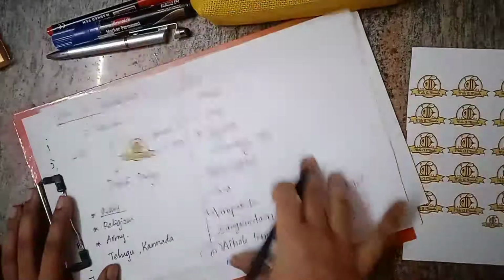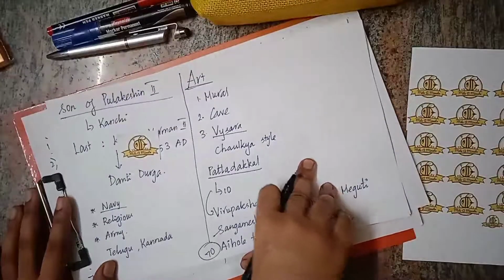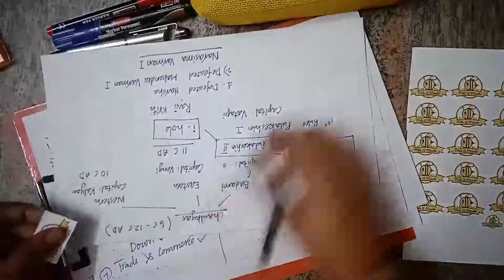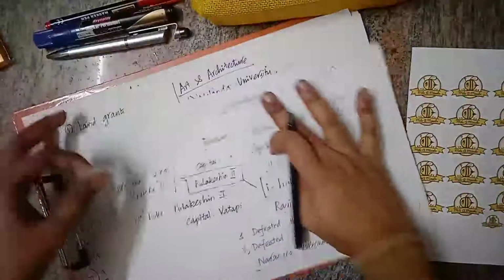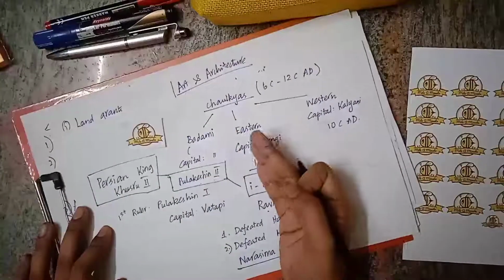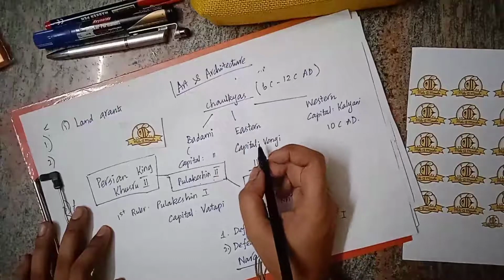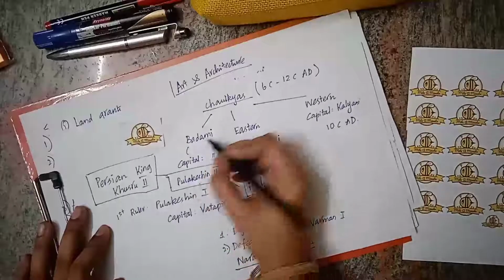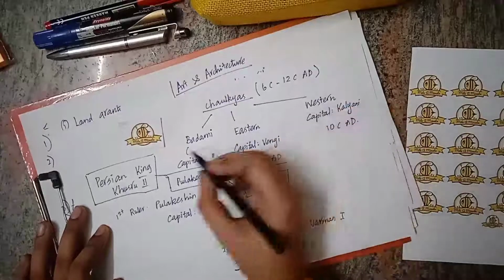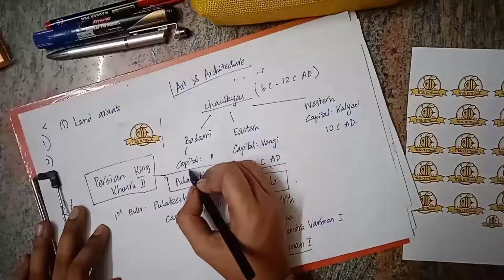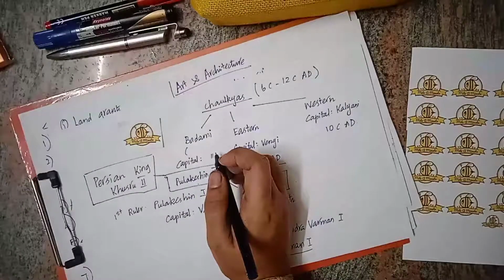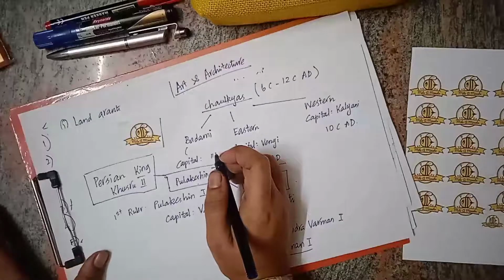These are the art and architecture contributions by Pulakeshin II. Let us see a quick recap of the Chalukyas. In the Chalukyas we have three important dynasties. Chalukyas ruled from the 6th century to the 12th century AD: Badami Chalukyas, Eastern Chalukyas and Western Chalukyas. Badami Chalukyas, whose capital is Badami, are also called Vatapi Chalukyas.